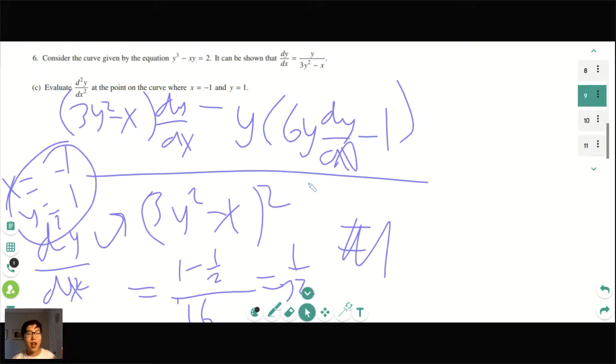And so on the top here, after you take the dy/dx's, factor them out and all that lovely stuff, you'll get 1 over 32. So really the hardest part of this question is finding the second derivative, which is through implicit differentiation. So yeah, that's everything I had for today, I believe.